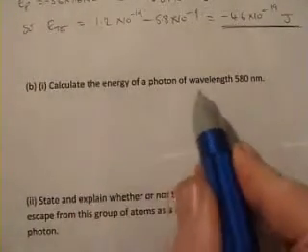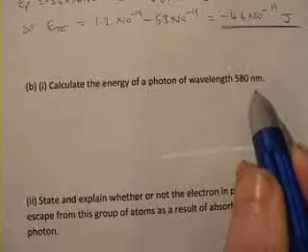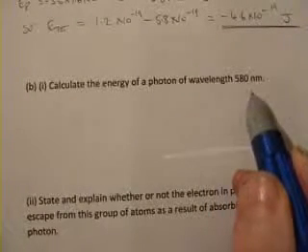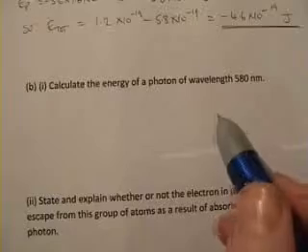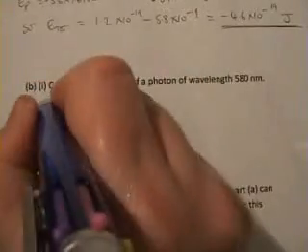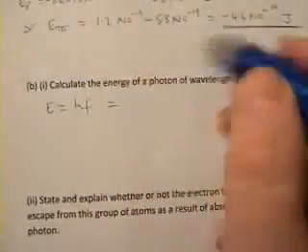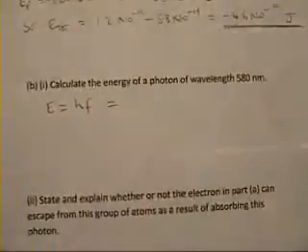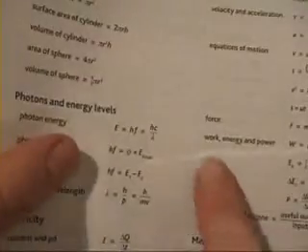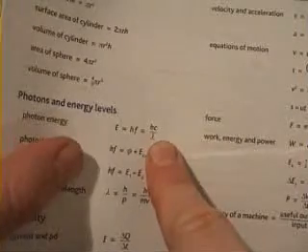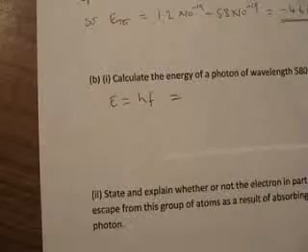Calculate the energy of a photon of that wavelength. So this has got nothing to do with those electrons that we've been talking about. Just a straightforward, how do you find the energy of a photon when you know its wavelength? E equals hf, and we could work out the frequency, or we could combine the formula, because we know also, and it is given in the data book, the data book does give you the form of the equation, E equals hc over lambda. So that's the one to use when you've got the wavelength.